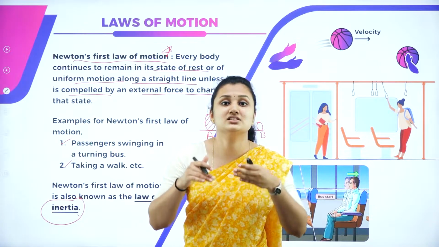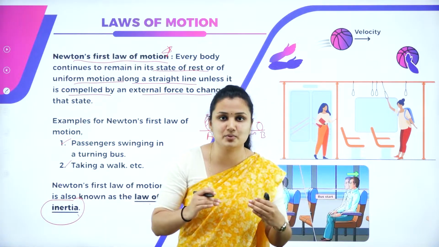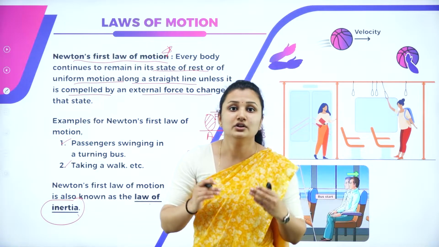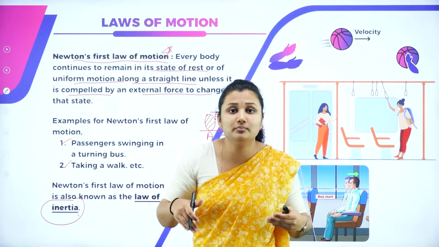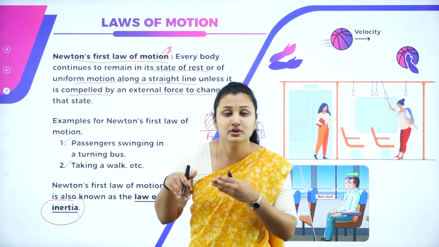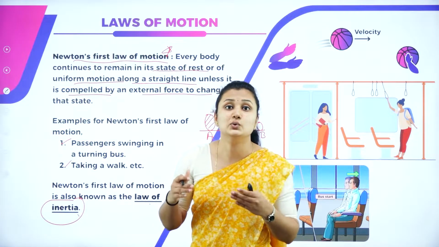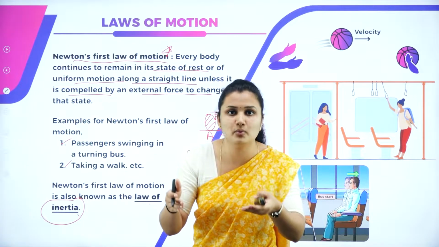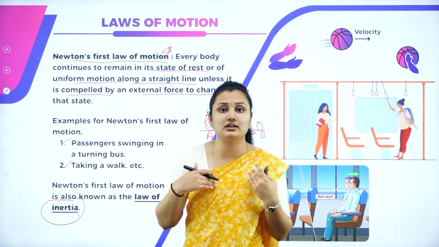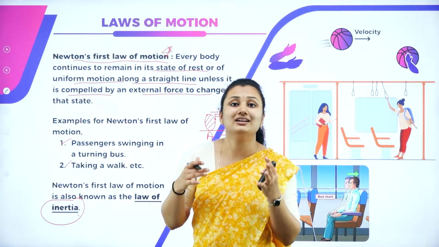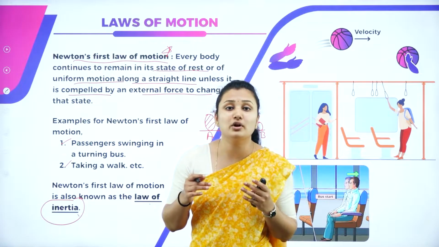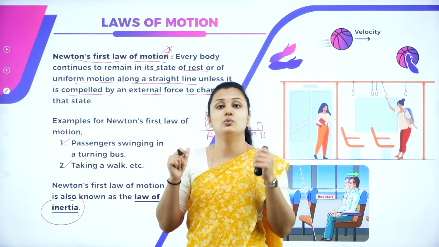So when the bus starts immediately from the rest position, your legs, that is your lower body, directly connected to the floor, will accept the change soon and start to come into motion. Whereas your upper body is not directly connected to the floor. So you will feel a backward jerk.